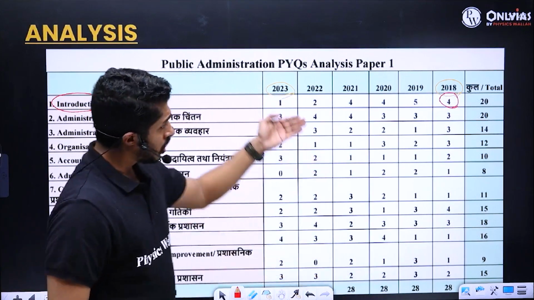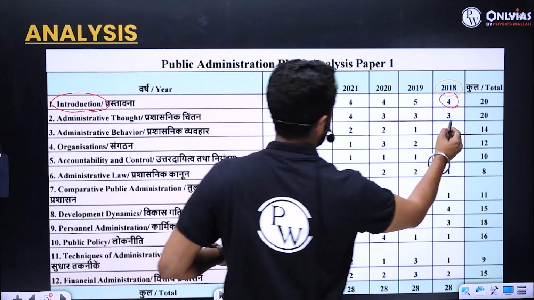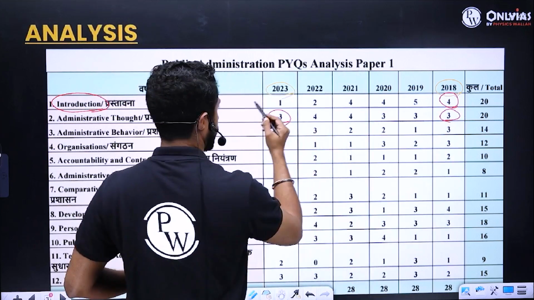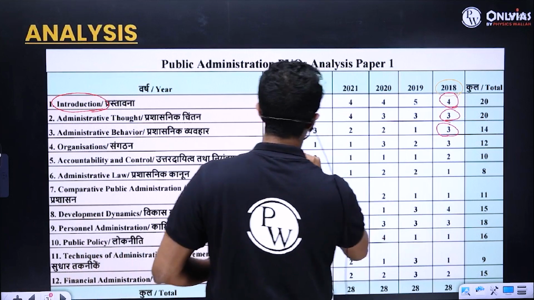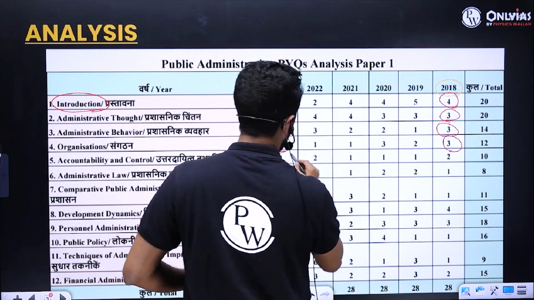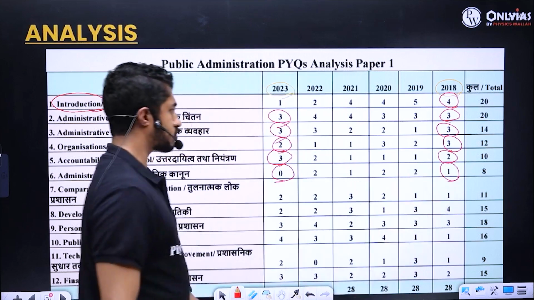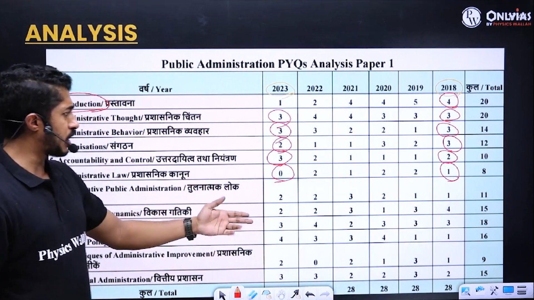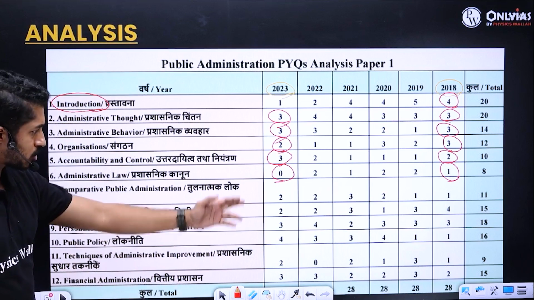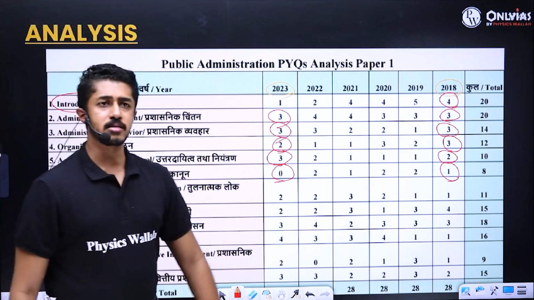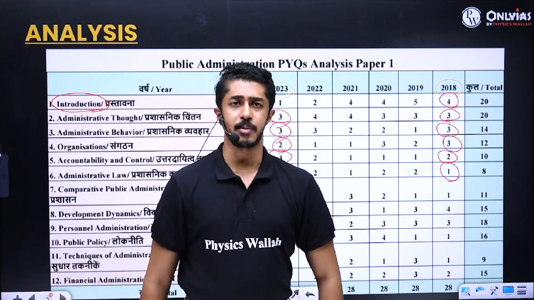If you go down, the second chapter is 3 and 3, again 3 and 3, 2 and 3, 3 and 2, and then 0, 1. Then again you can see 2, 1, 2, 4, 3, 3, 4, 1, 2, 1, 3, 2, and so on for each of the remaining chapters.